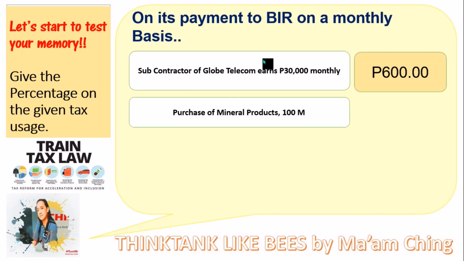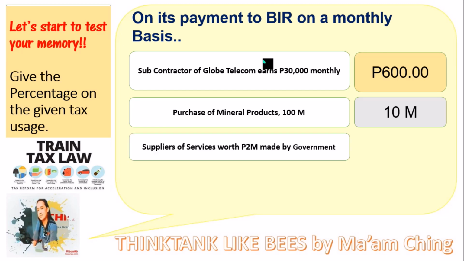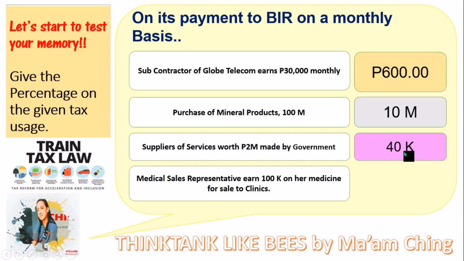Purchase of mineral products, 100 million. The answer is 100 million times 10%. So you have to pay 10 million to the BIR. Suppliers of services worth 2 million made by government. This one is services, so you need to pay 2 million times 2%. So the government will pay 40,000 to the BIR. A medical sales representative earned 100,000 on her medicine for sale to clinics. So 100,000 times 10%. The medical representative needs to pay 10,000 pesos to the BIR.